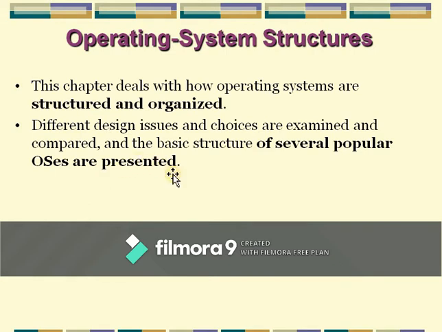An operating system is a large and complex system that can only be created by partitioning it into small pieces. These pieces should be well-defined portions of the system, with carefully defined inputs, outputs and functions.